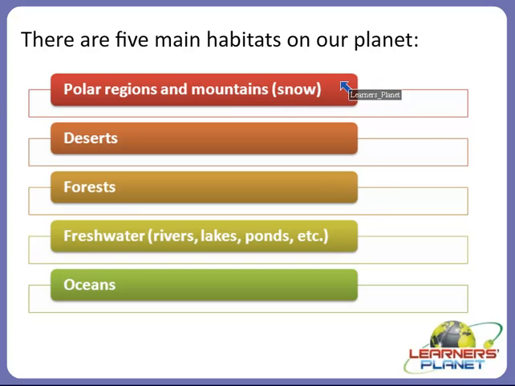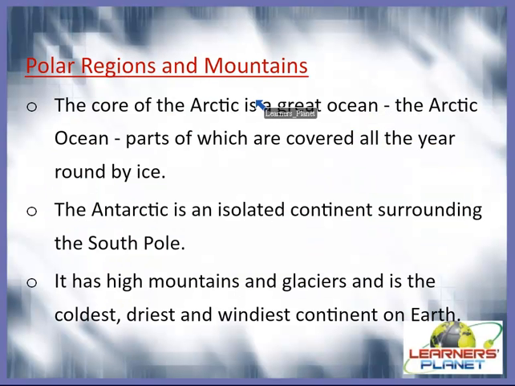Now we will discuss each of the main habitats and what kind of animals survive in all such habitats, right? So let's start with the first habitat, the polar regions and mountains. As you know, children, about 70% of our planet is covered with water and the rest of it is covered with land, right? So we can consider these regions on land.